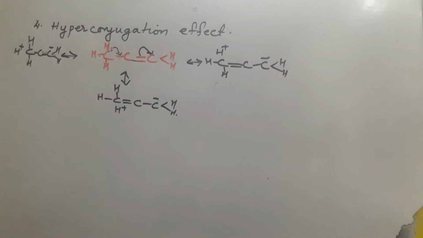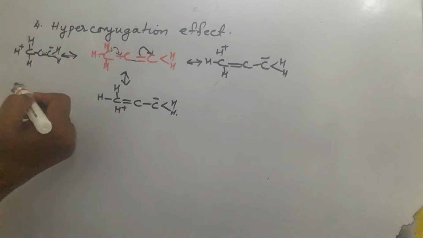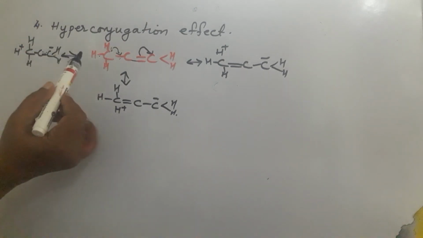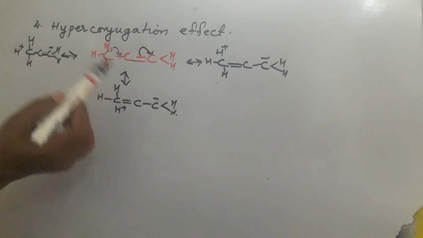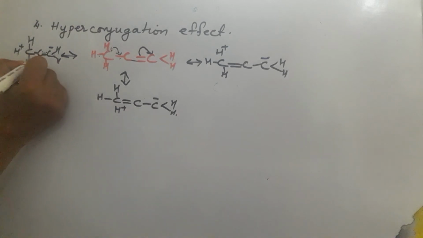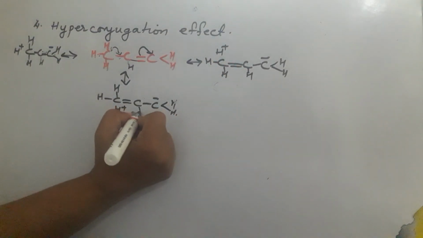You can define it as follows: when a carbon-hydrogen bond is present at the alpha position to an unsaturated system and involves the interaction of the sigma electron of the carbon-hydrogen bond with the pi electron of the double bond of the unsaturated system, resulting in the release of the sigma electron and polarization of the double bond, then the effect is called the hyperconjugation effect. This is how the hyperconjugation effect develops.